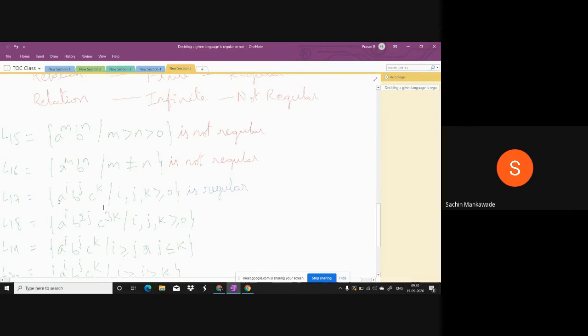So this language will have only a's, only b's, and only c's. Yes or no? Or it can have a's followed by b's, or b's followed by c's, or a's followed by c's, or a's followed by b's followed by c's. Okay, all these can be accepted because there is no relation. Only thing is, Miss, tell me, is this valid or invalid?